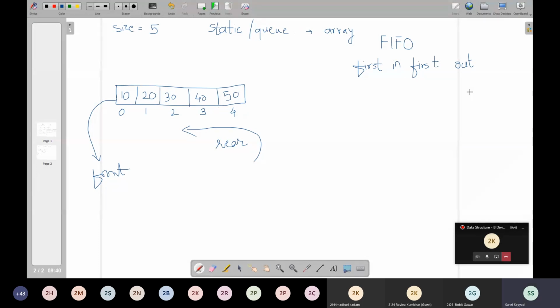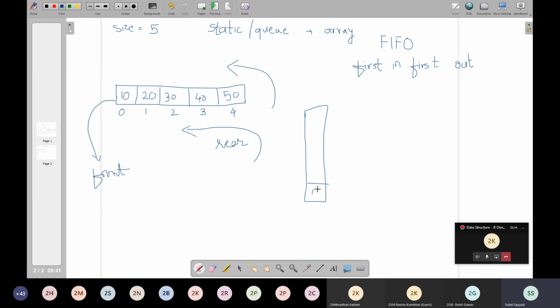He will be getting service first and he will be getting removed first. It is not like a stack. In a stack, what was happening? LIFO, last in, first out. So if you say 50 as the answer, you are actually thinking of a stack. If I rotate this diagram in an anti-clockwise direction by 90 degrees, it will look like this, right?